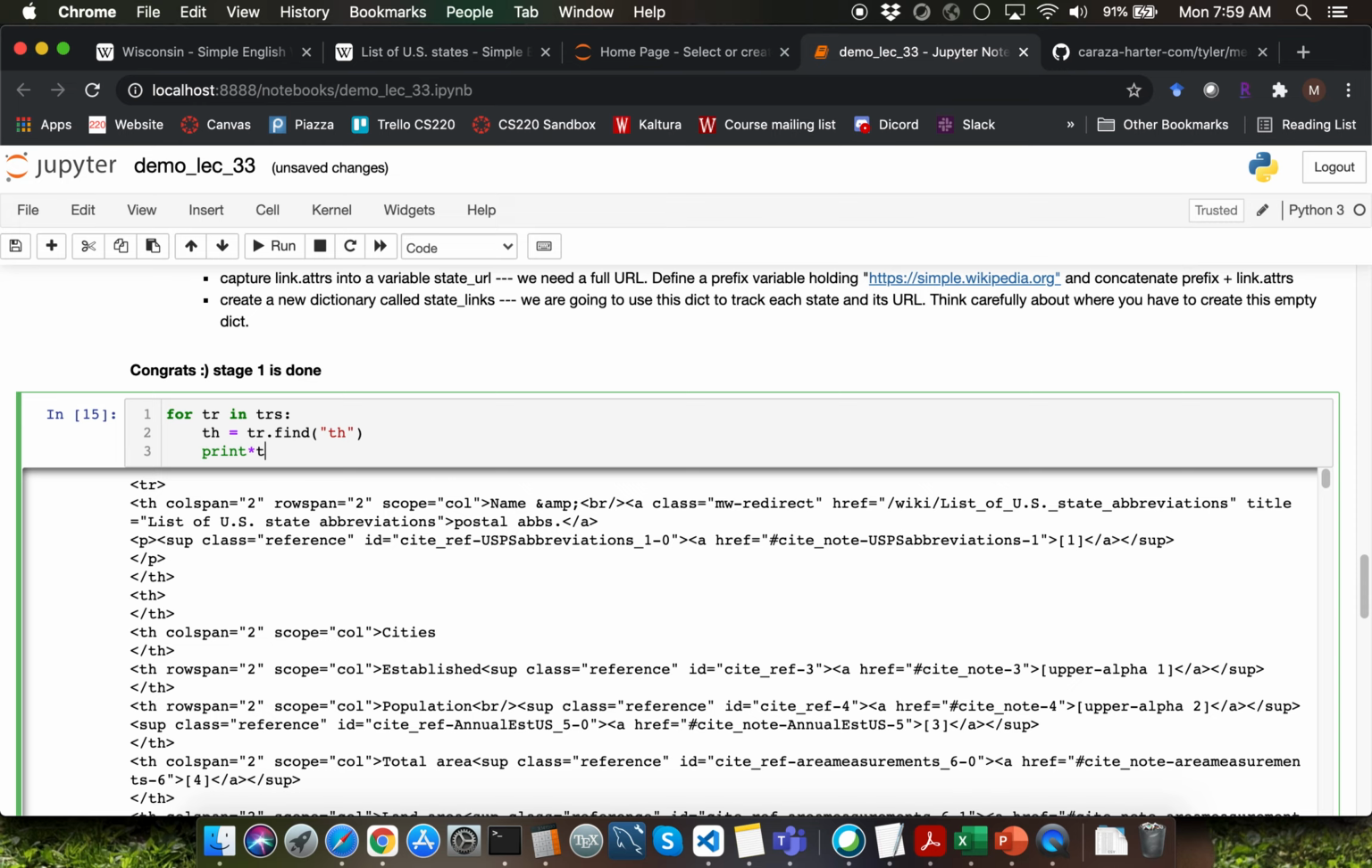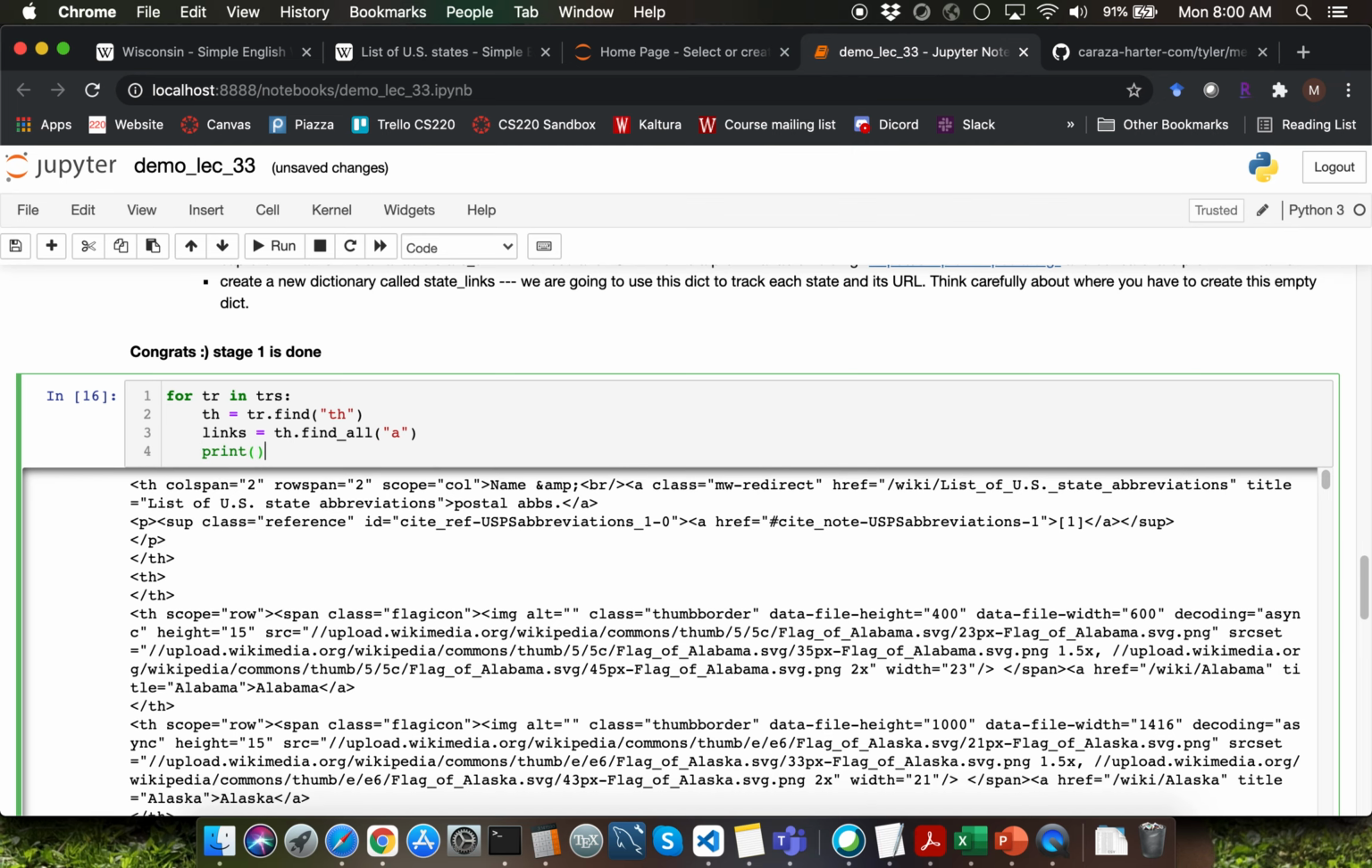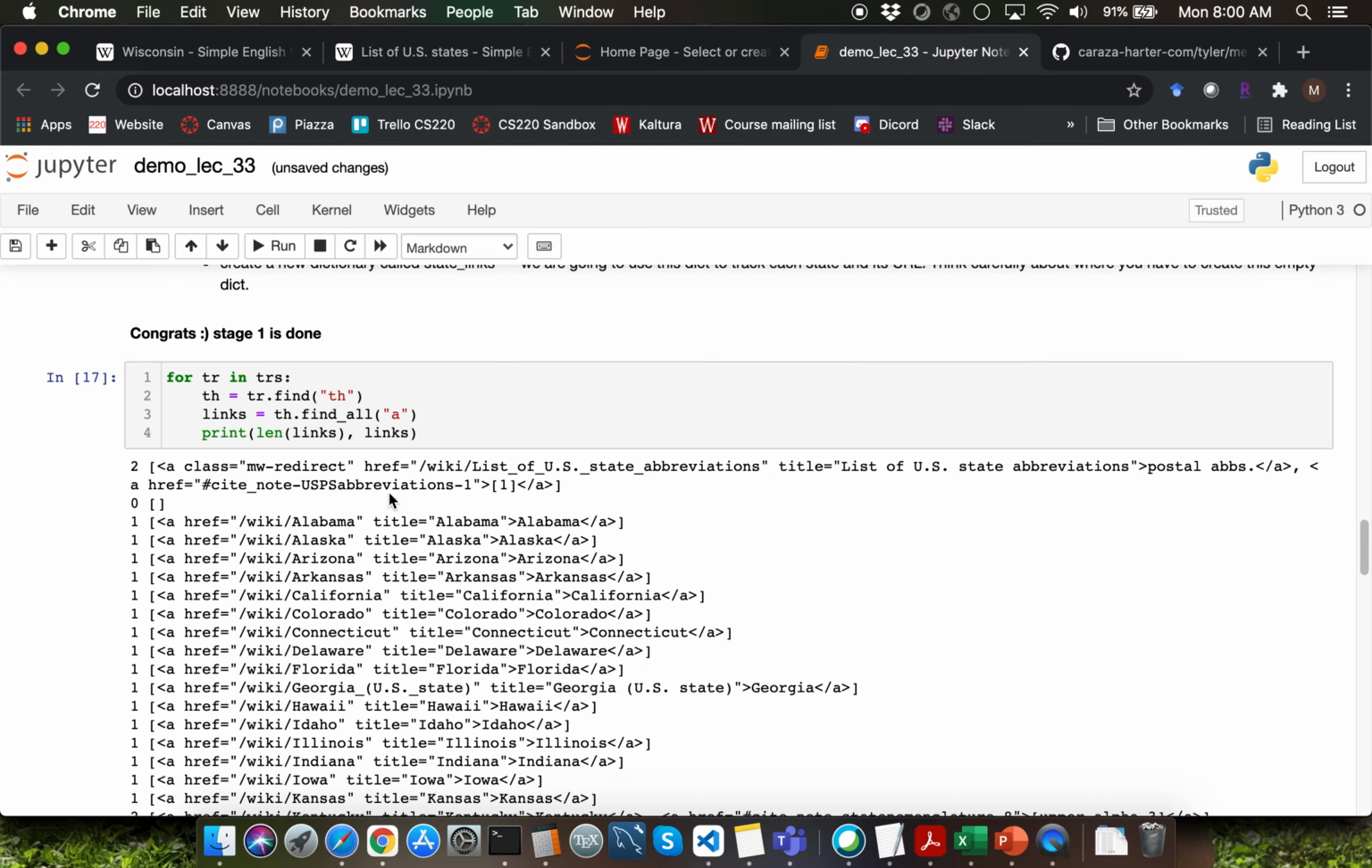Within each th, we want to be able to find the corresponding anchor element. Observe that the anchor element is a sub element here, and we are going to go ahead and find that by typing th.find, and we want to be able to find a over here. Let me store the result into a variable called links. Let's actually use the find_all function here. Let me go ahead and execute the print function call for displaying len of links, and let me also display the corresponding links over here.